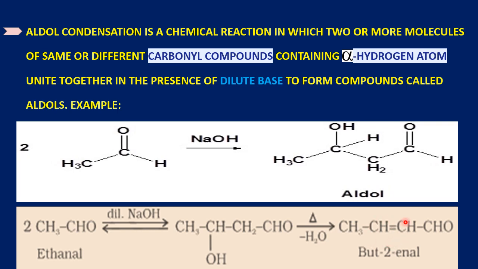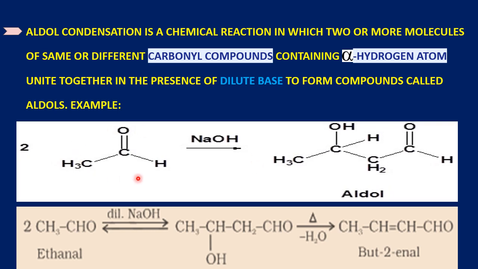Here it is but-2-enal, alpha beta unsaturated aldehyde. So this is the example. Instead of explaining with the general reaction, I am directly explaining with the acetaldehyde reaction, so that we can understand the mechanism easily.